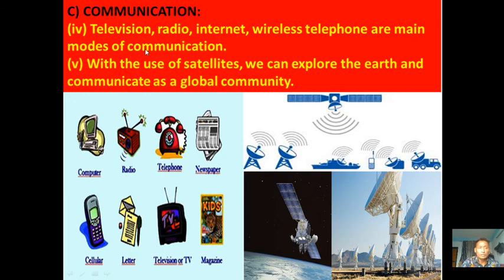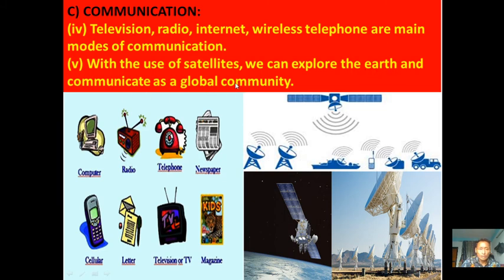Television, radio, internet, and wireless phones like smartphones are the main modes or means of communication. So nowadays, we are using the internet for different purposes, and wireless phones. These are the main means or modes of communication at present, with the use of satellite. This satellite is placed in space. These are the ground receivers, in the shape of smartphones, TV receivers, and news channel receivers. So these are called satellite communication. With the use of satellite, we can explore the earth and communicate as a global village.